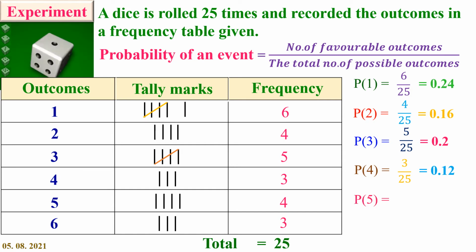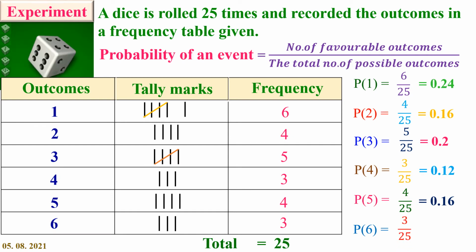What is next? Probability of getting number 5. I got 4 times number 5 on rolling a dice 25 times. So, 4 by 25 which is equal to 0.16. And number 6. I got 3 times on rolling a dice 25 times. So, P of 6 is equal to 3 by 25 which is equal to 0.12.